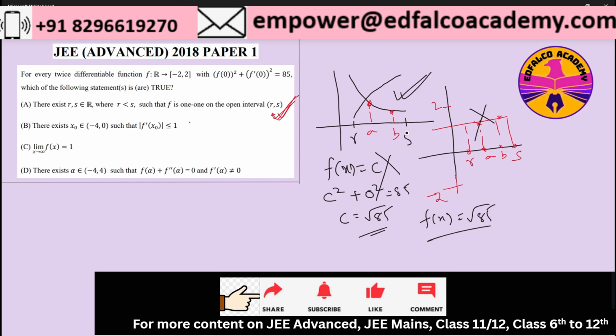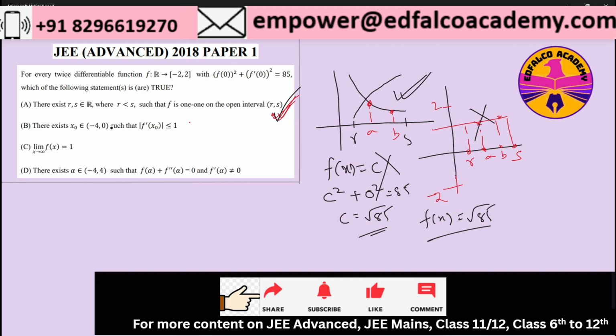And in this particular case, we are already seeing that if I take a and b as two separate values of x, there will exist f of a uniquely and f of b uniquely, because the function between r and s is going to be a continuous function, an increasing or a decreasing function, right? In both these cases, the option a will hold good. So from a generic function perspective also, provided fx is not a constant, which obviously is the case, my option a still holds good. So therefore, we have seen that for both an assumed function perspective and a generic function perspective, option A definitely is a correct option.